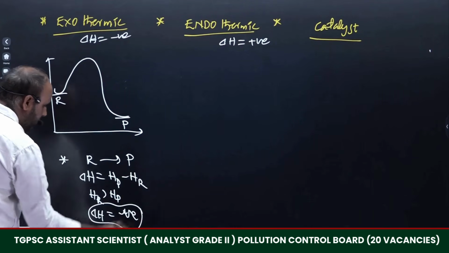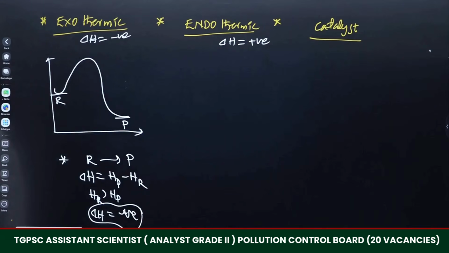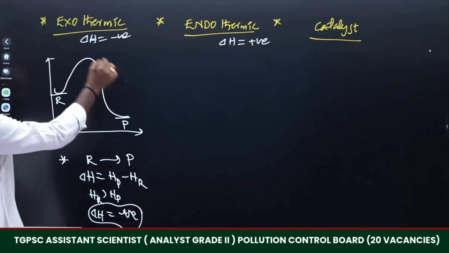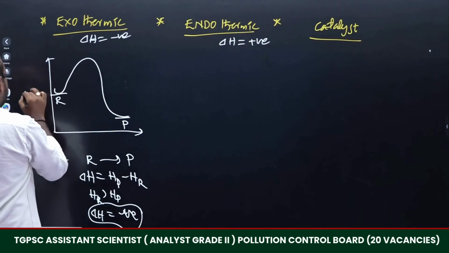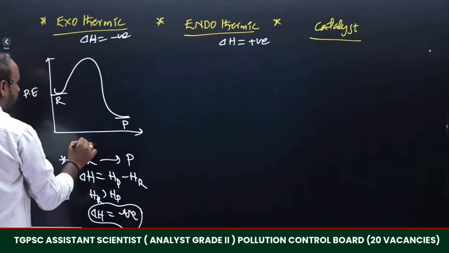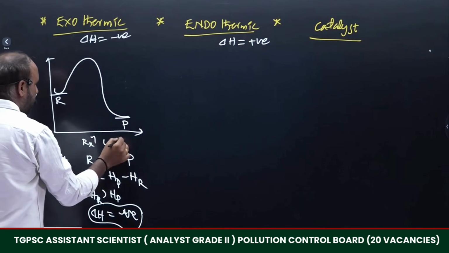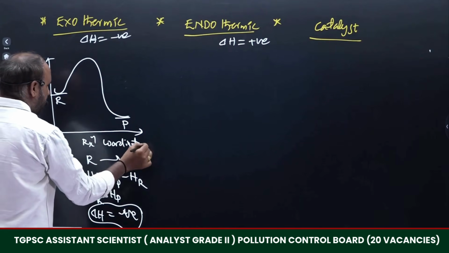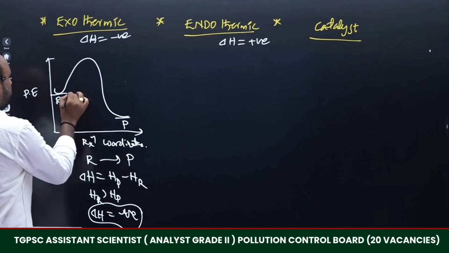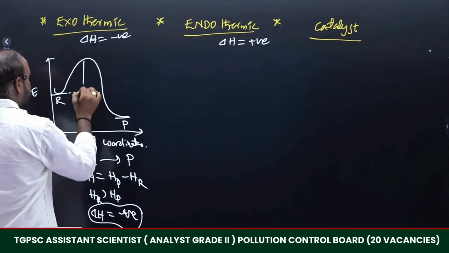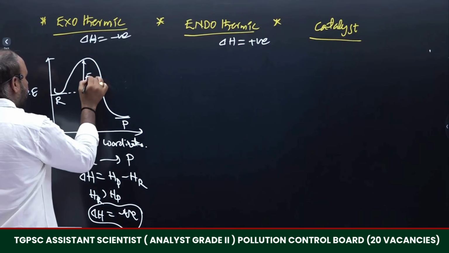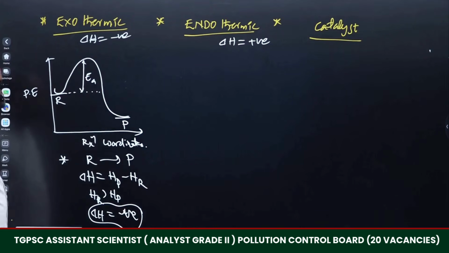Such a reaction is known as an exothermic reaction. This is the potential energy and these are the reaction coordinates. Then this will be the activation energy, denoted as EA, and this is the delta H.